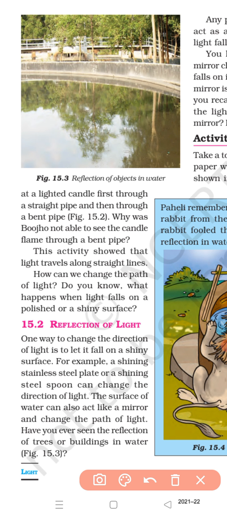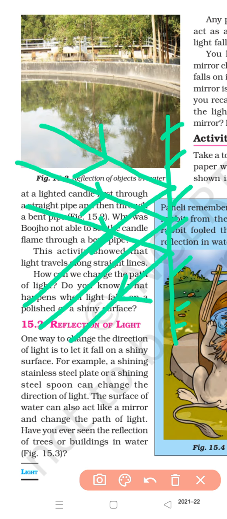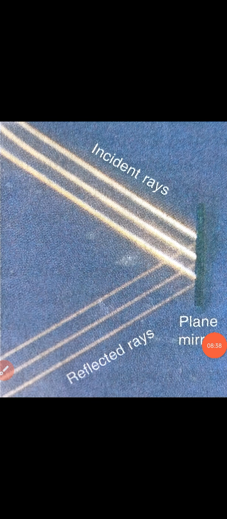Suppose this one is a mirror, this is how we represent a mirror. If these light rays are falling on it, then what will happen? The mirror will send the light back. Wait, I will show you with another picture.